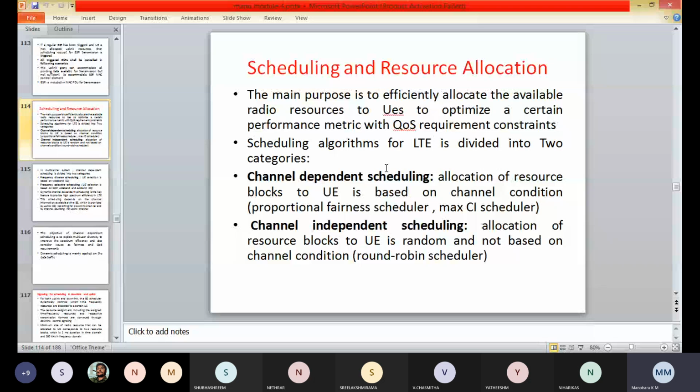That is the proportional fairness scheduler, max CI, that is the carrier to interference scheduler, etc. Coming to the channel independent scheduling, here the allocation of the resource blocks to the user equipment is random and not based on the channel conditions. That is the round robin scheduler.